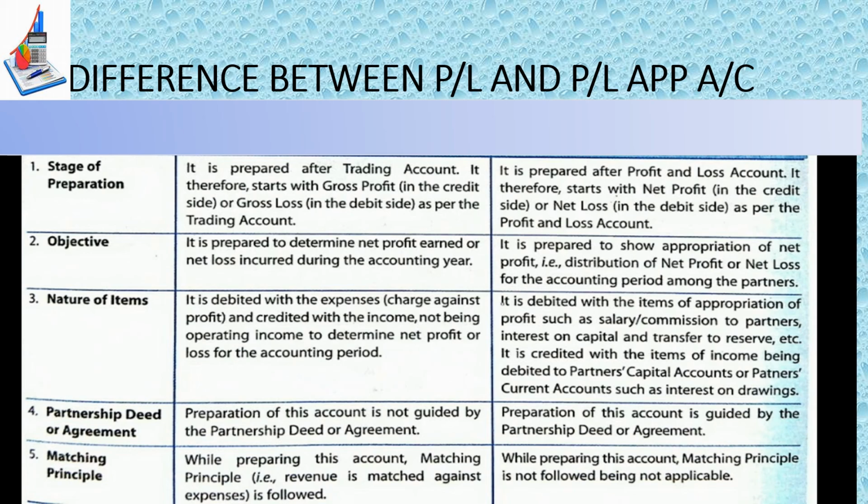For example, there is a net profit of 1 lakh. Now, I may give salary to the partner, I may give interest on capital to the partner. So, it is basically this profit which gets distributed among the partners in a different form by giving them salary, interest on capital, commission, and all. Even interest on drawings is being given by the partner to the firm. So what are the entries that are recorded here? All that we will be doing in the next class.